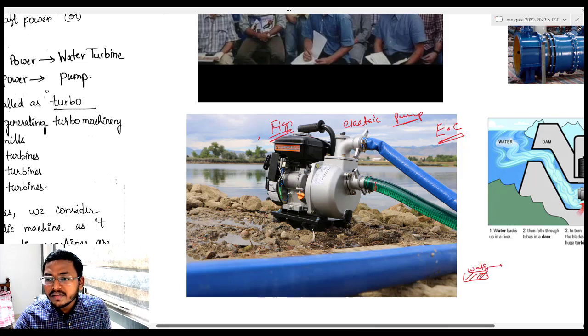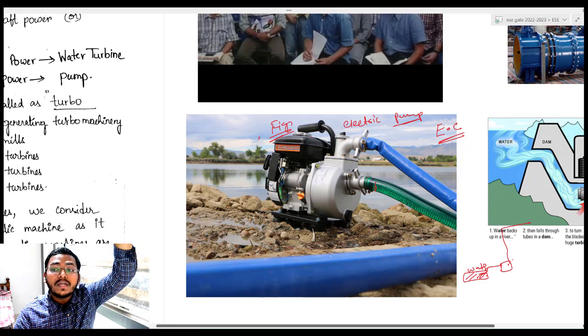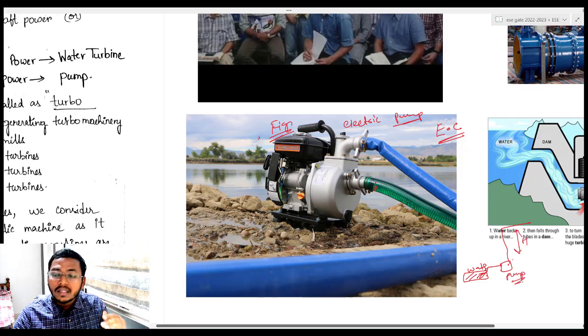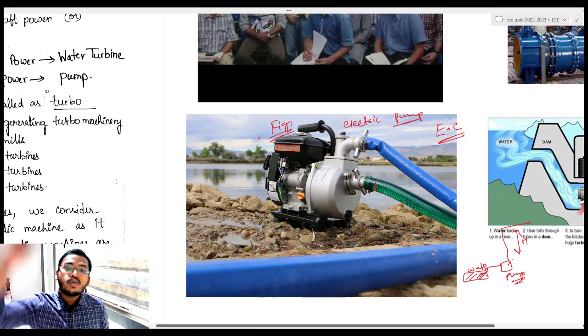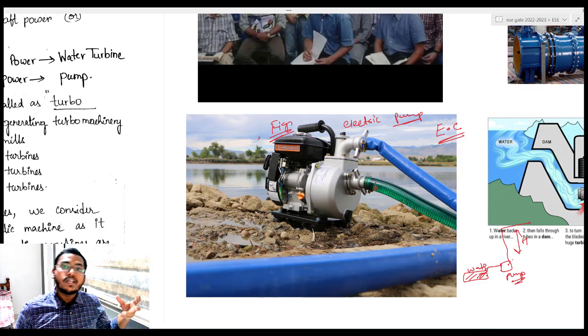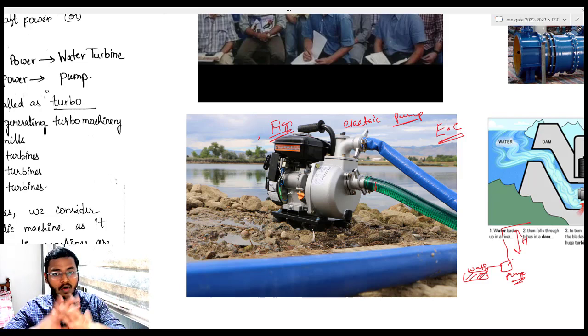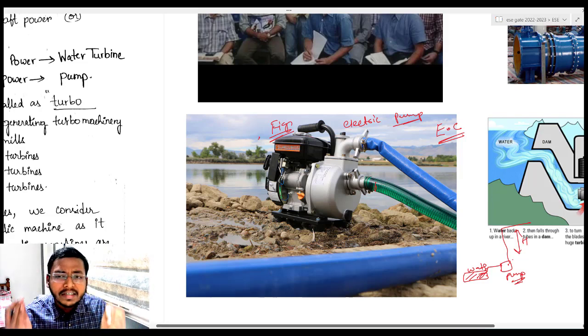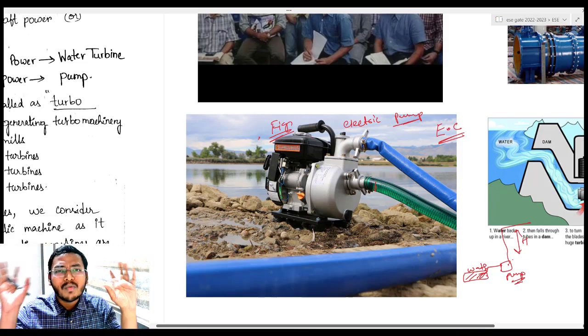So you are using this pump and now this water को क्या कर रहा है, वो power दे रहा है. So this water can flow to a higher level. I hope it is very clear, right? So whenever you are pumping this water, it goes from lower level to higher level. So this is an energy consuming device and it is converting your electric power to fluid power. Concept is clear, right?